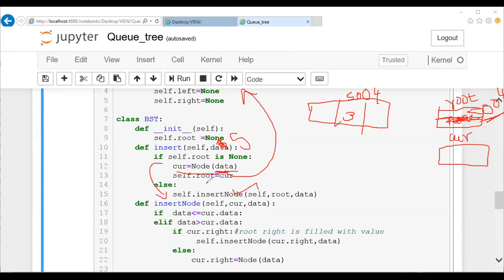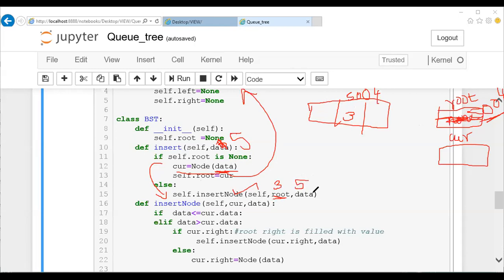In the else part, I'm going to write the logic for inserting a node. The reason is insert does not happen blindly. Insert happens based on comparison. I'm comparing the current data with the existing data in a node, then inserting it. Now come to here. What will I pass? The root node you passed here. So I'll call this particular insert with the root node. It'll come to the else part and this will be called. So your root is 3, and following it, your data is the 5 you have taken right now.